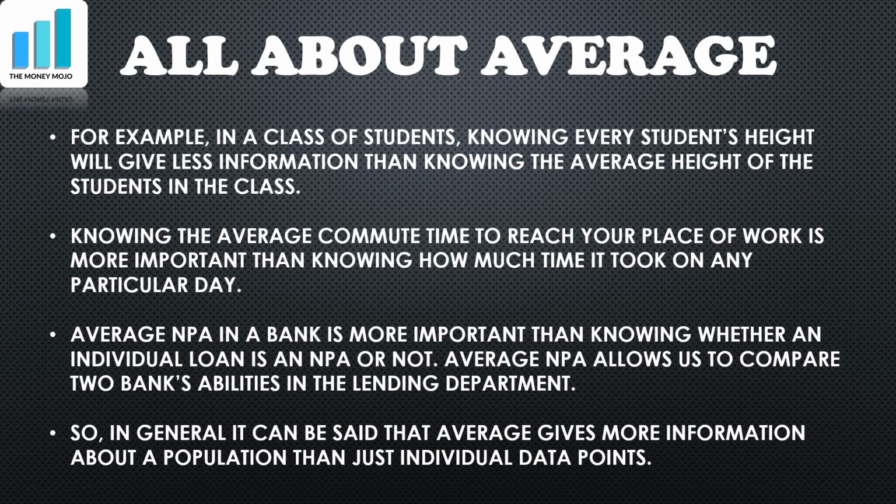So continuing with the examples for an average, if I know the height of every individual student in a class, then I can find out the average height of students in that class by adding all the heights and dividing by the number of students. Similarly, if I want to know the average commute time I take, then all I have to do is add the commute time on a daily basis for say 20 days and divide that by 20 to know the average commute time for work. Similarly, the NPA in a bank, etc., we can find out the average as long as we know the total value of things and the total number of things.